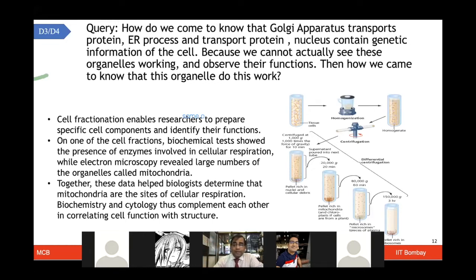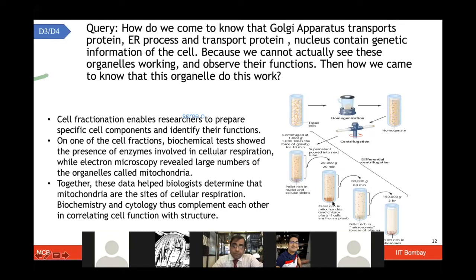A good way of doing that is differential centrifugation, to centrifuge the cells at different gravity forces. It has already been standardized at what gravity force what kind of organelle gets more enriched. And you can see in this particular picture that at different RPM, different types of organelles are getting enriched.